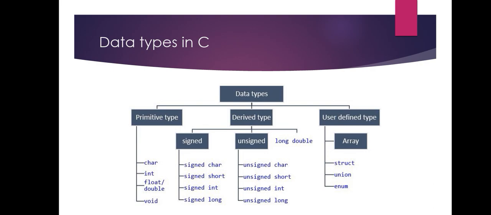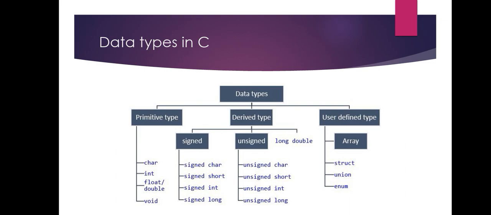And then next, derived type. It can be divided into three types like signed, unsigned and long type. So signed data types are used to store the negative numbers, which include signed character type, signed short type, signed integer type, and signed long type. And then next, unsigned data type, which is used to store only positive numbers. So it can also be divided into unsigned character, unsigned short type, unsigned integer data type and unsigned long type.